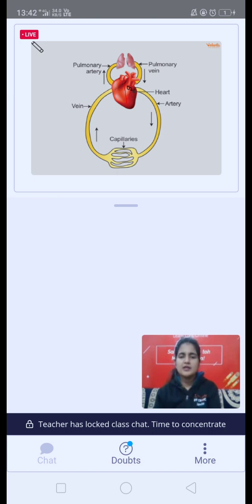Okay. Now what will happen? This oxygen will go away to all the body parts with the help of arteries. We have learned this because arteries take the blood away from the heart which has oxygen in it. Here oxygen is not present in this part. So what will happen? This part will receive the blood back. ये वाला जो part होता है यहाँ पे वापस से blood आता है without oxygen. Okay, without oxygen the blood comes over here in this part, and with oxygen it comes over here, and from here it also goes to different body parts. In the capillaries they exchange the blood, and the veins carry back the blood to the heart without oxygen.